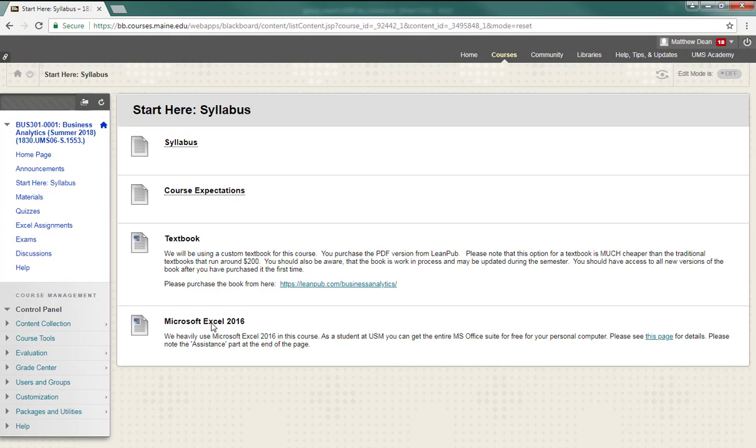Also, make sure that you have a working copy of Microsoft Excel 2016 because we are using it extensively. As a USM student, you can get the entire Microsoft Office suite for free for your personal use computer. So go to this page here and it tells you how to do it.